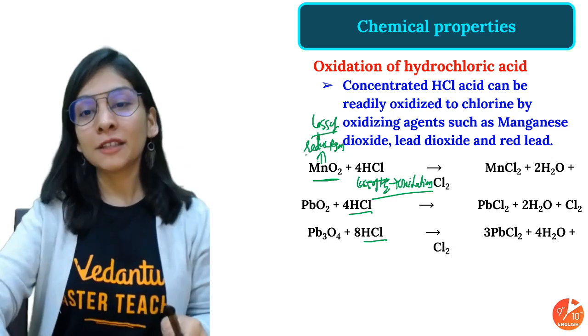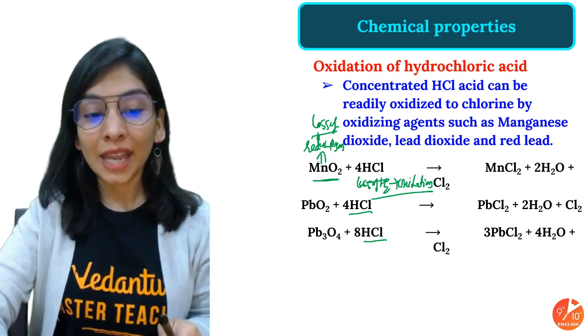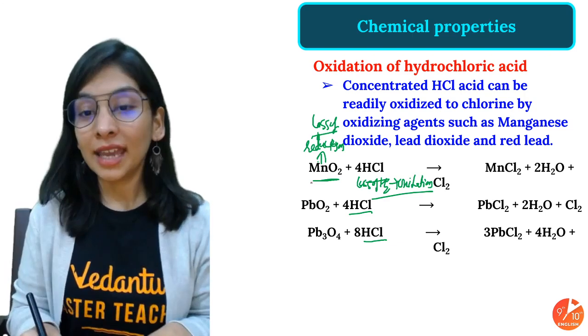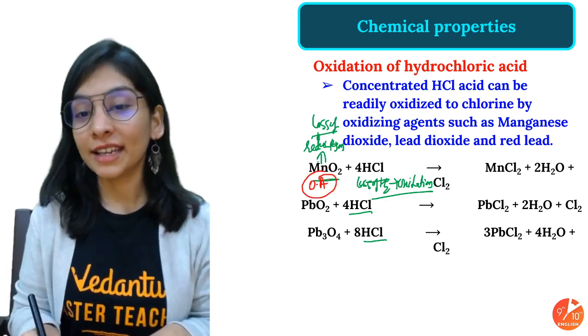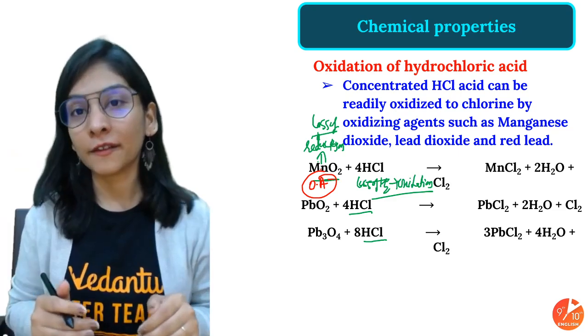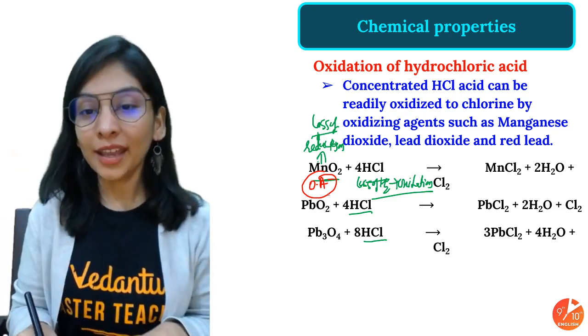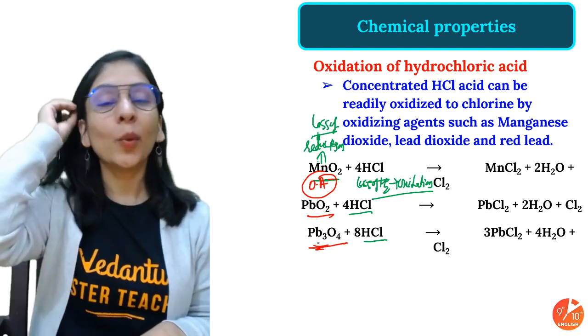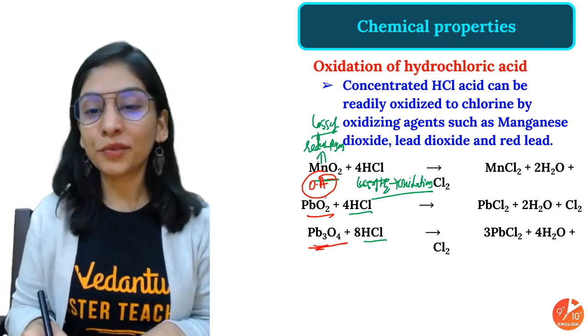And if a substance reduces itself by giving its oxygen to another substance, it acts as an OA, oxidizing agent, doing oxidation of the other substance and reducing itself by losing its oxygen. Here lead is in more than one type of valency, Pb3O4.